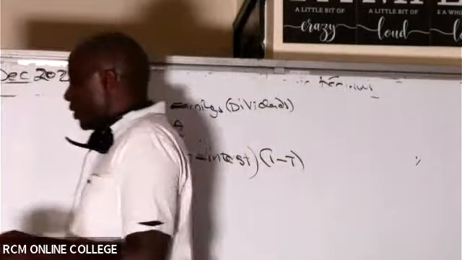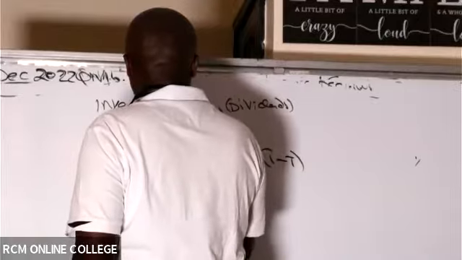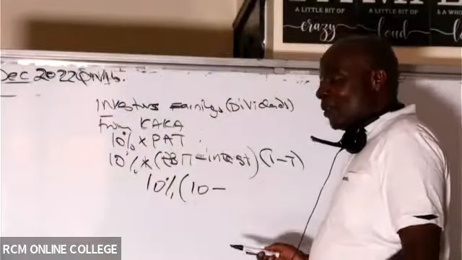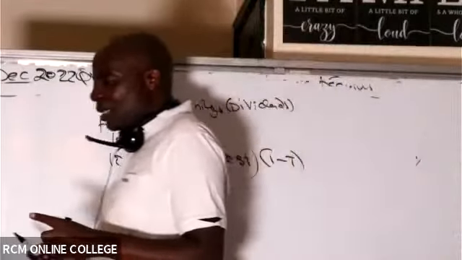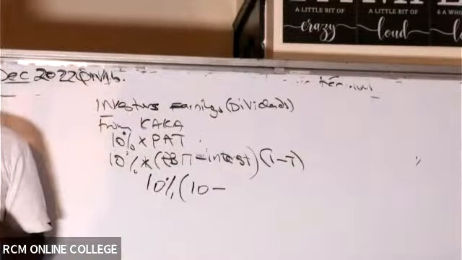It is 10 million, isn't it? So we have here 10% times bracket 10 minus... How about interest? Let me see whether there is any ninja who will be able to get this interest.